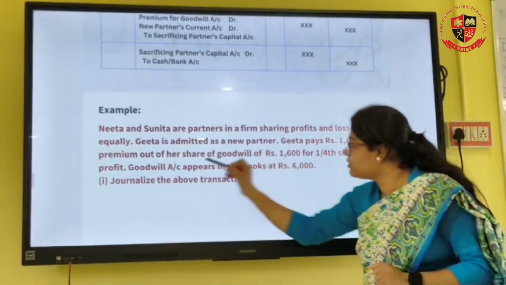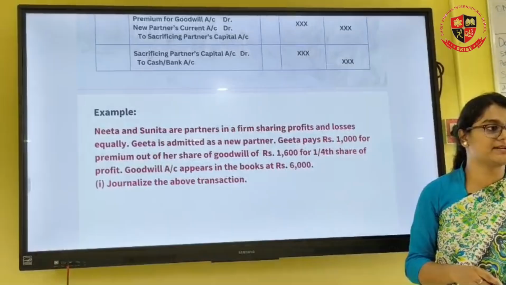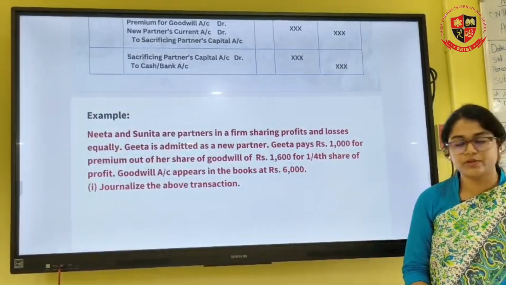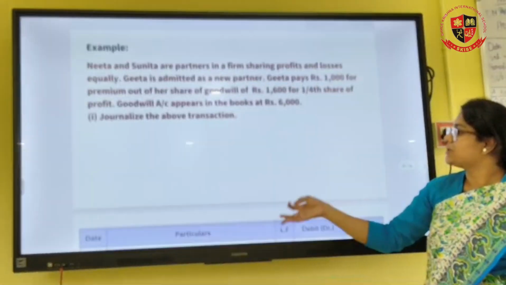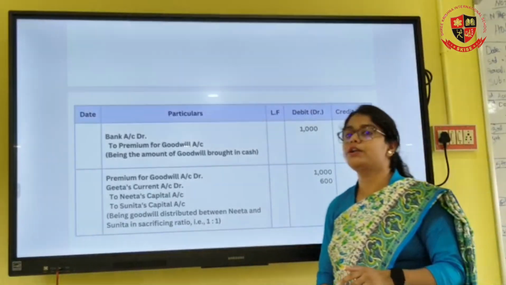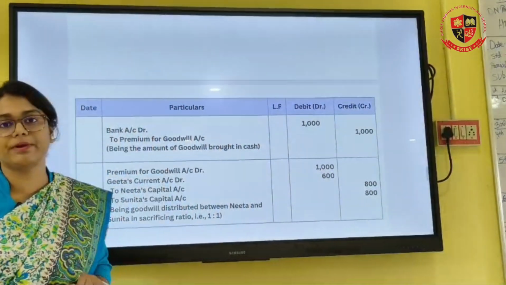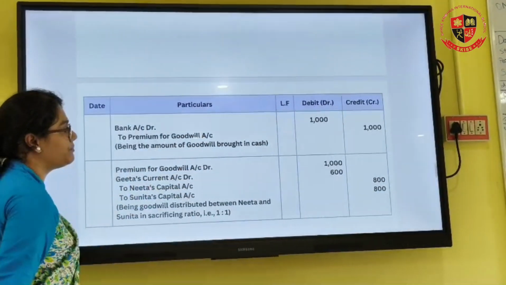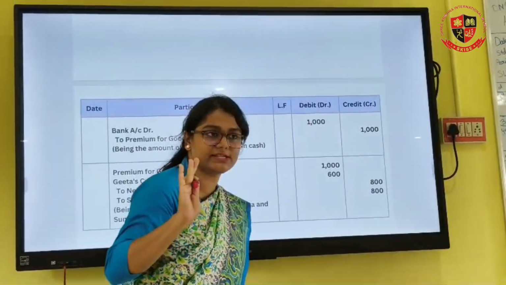rupees. So this goodwill which we are talking about is the existing goodwill. You already know existing goodwill will be written off to all the partners in the old ratio, right? And what we have to do, we have to journalize the transaction. So the first entry is going to be what? The partner is only bringing premium for goodwill. The partner is not bringing capital. So bank account debit to premium for goodwill. How much did the partner bring? Only 1,000 rupees out of 1,600 rupees.